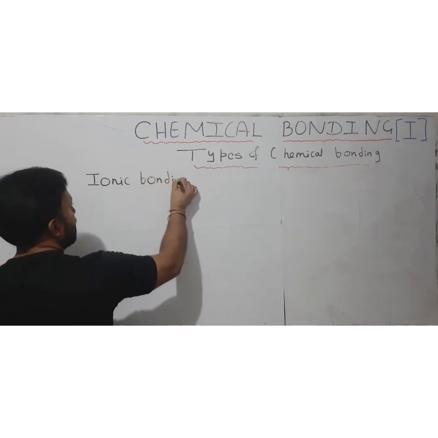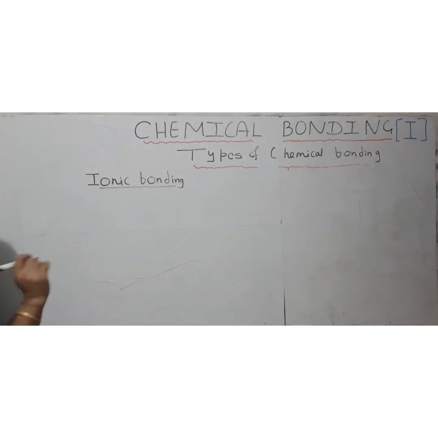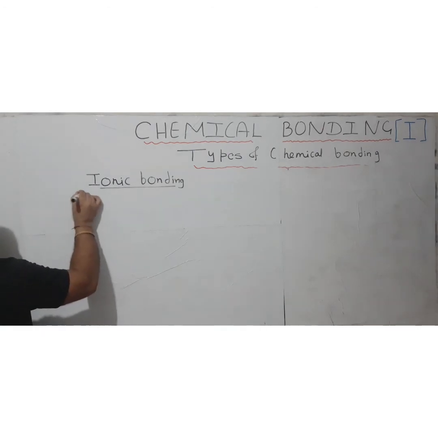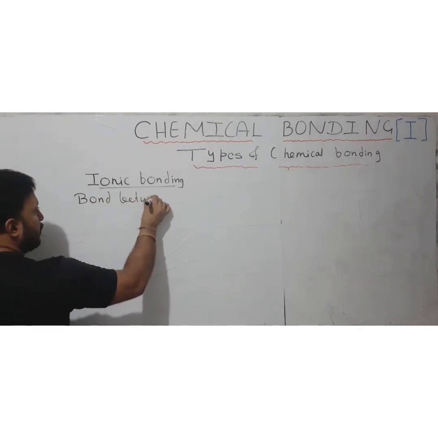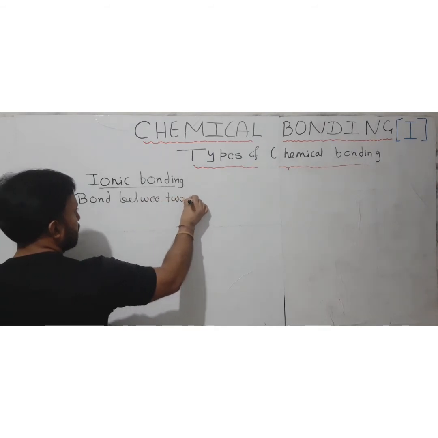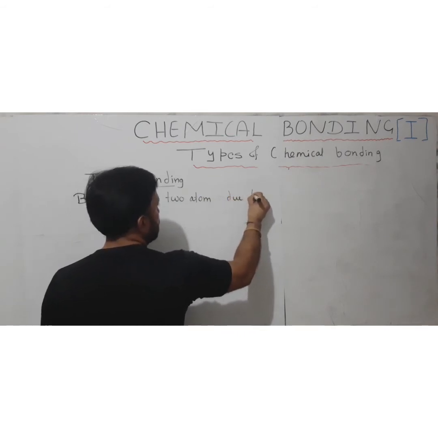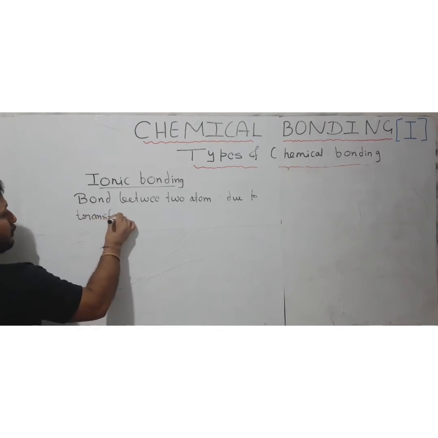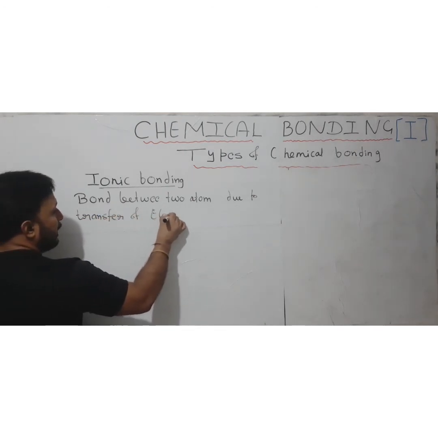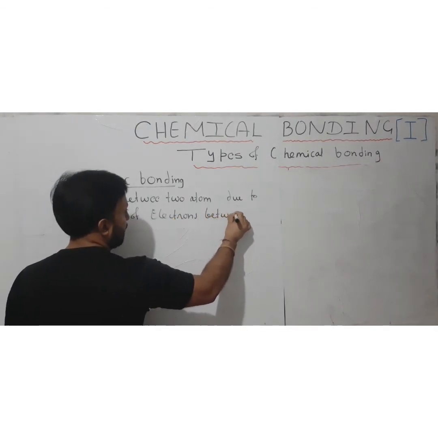Ionic bonding and electrovalent bonding are the same thing. Now, what is this ionic bonding all about? First, coming to the definition: a bond formed between two atoms due to the transfer of electrons between them.